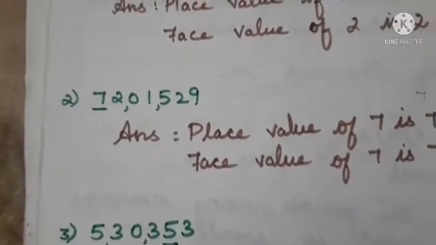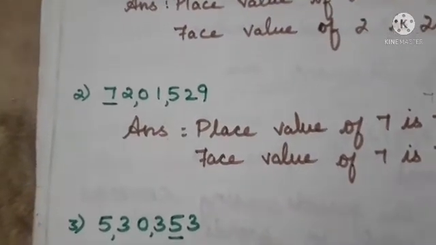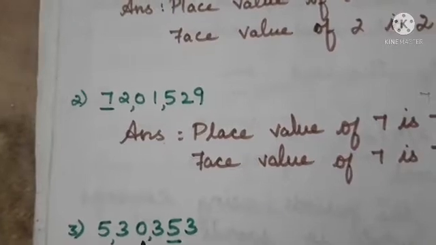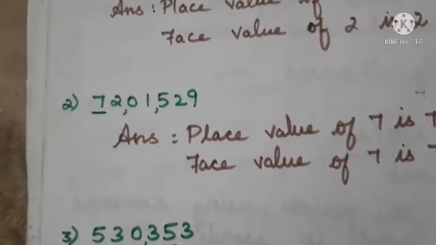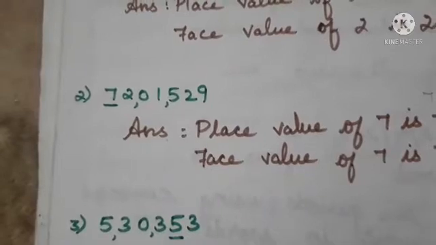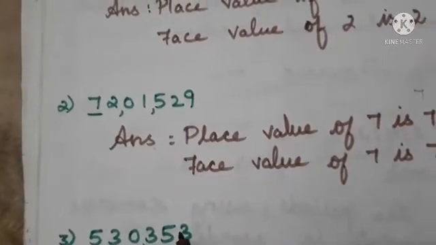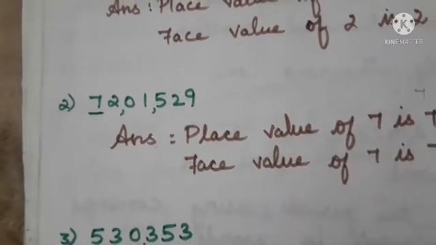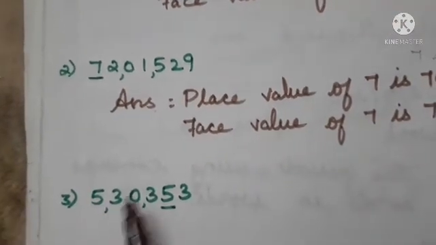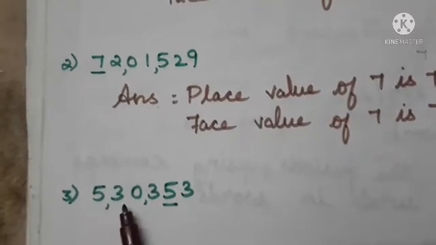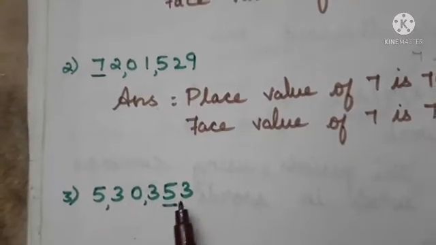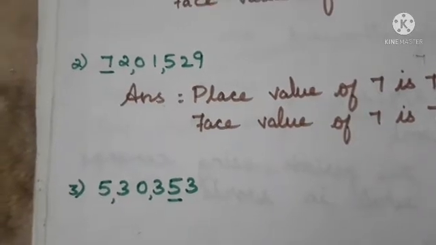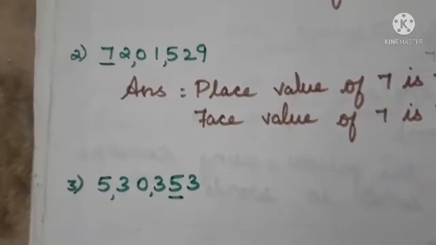The third problem: what are the digits we have? 530353. How can we read this number? These are ones, tens, hundreds, thousands, ten thousands, lakh. So 5 lakh 30,353. We can read it as 5 lakhs 30,353.